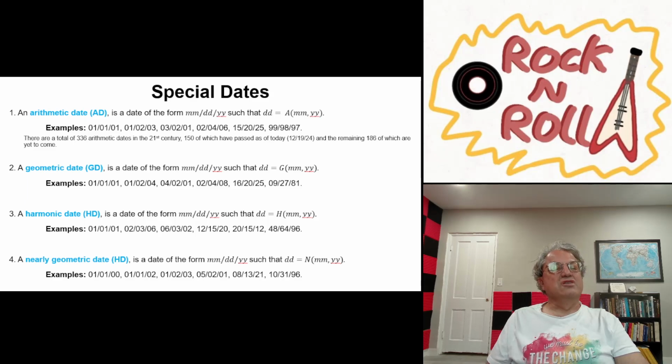So now I'm going to talk about these different types of dates, and they all just involve the same means I was just talking about, the same averages. We say an arithmetic date is just a date where DD is the arithmetic mean of MM and YY, so the number in the middle.